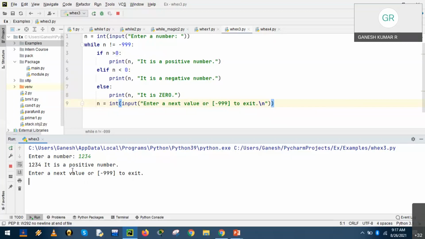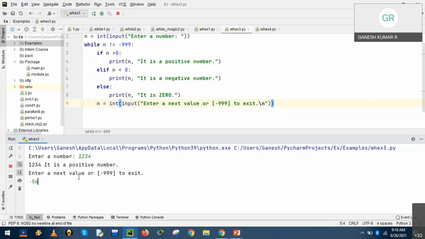Have you noticed in the earlier case, as soon as the first execution is over, the process is completed, ended. So to check the next condition, we need to again execute. But here, the process has not been ended. The process is not over. It is still in the execution mode. Now we have got the option, enter a next value. As long as the expression evaluates to true, that is, as long as we enter a non minus 999 value, it will keep on running. The execution is continued.